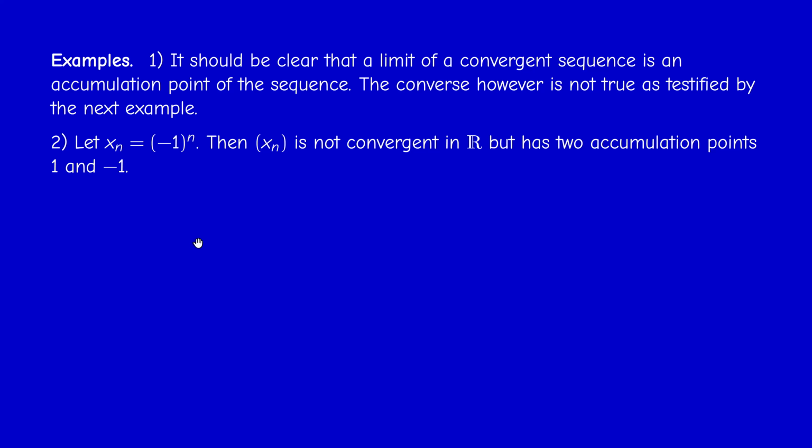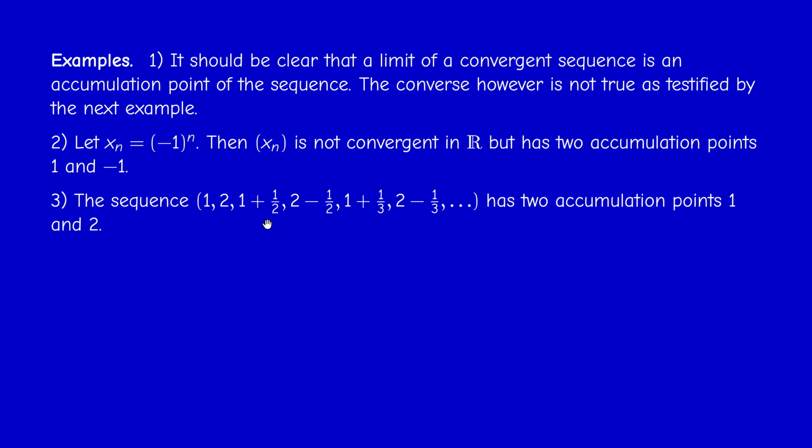So here we have to distinguish between infinitely many terms of the sequence and infinitely many indices, okay? Because the sequence, in this case, just takes two values, 1 and minus 1. But the set of indices for which xn equals 1 is infinite. And the set of indices for which xn equals minus 1 is also infinite.